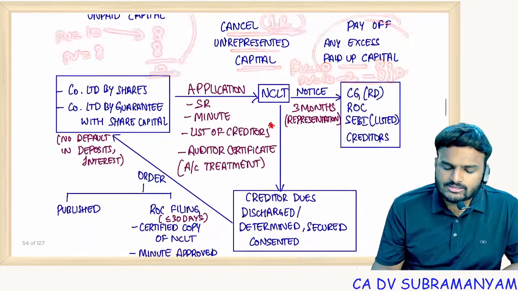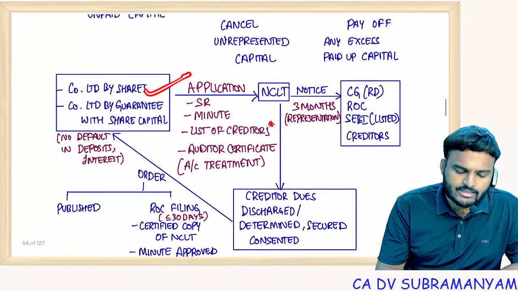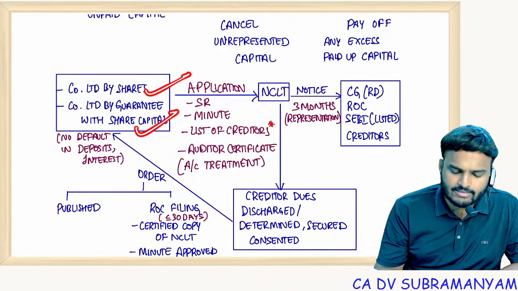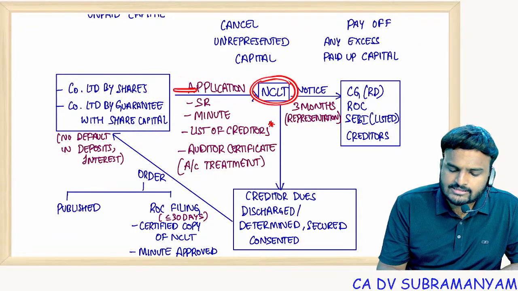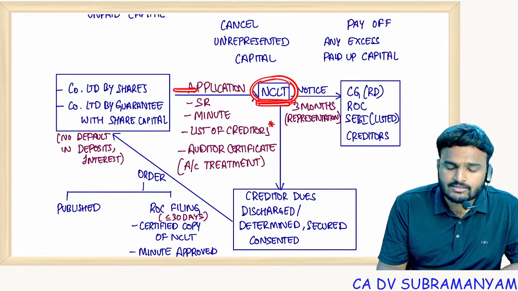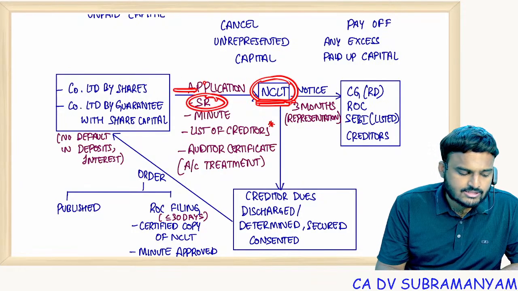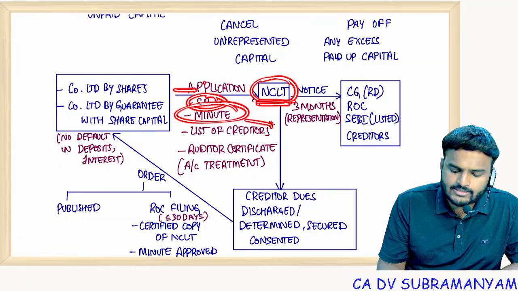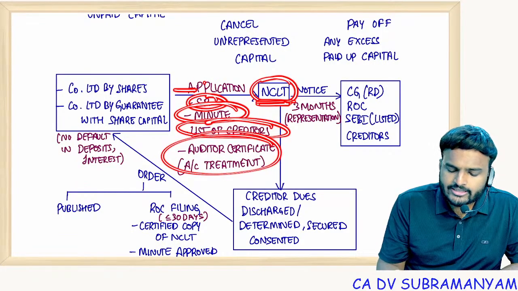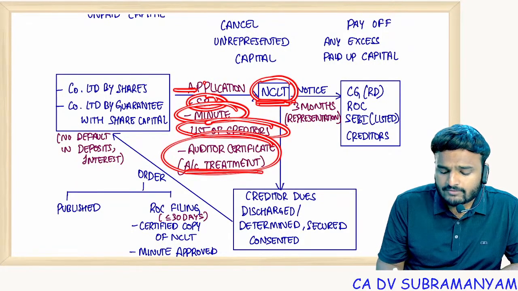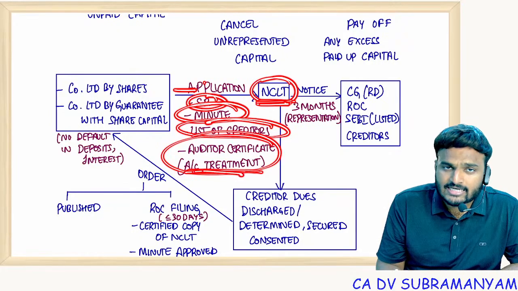So this is applicable to two companies: company limited by shares, and company limited by guarantee with share capital. For that, file an application with NCLT. NCLT approval is compulsory. Along with the application, attach copy of special resolution, copy of minutes, list of creditors, auditor certificate confirming compliance with accounting treatment as per accounting standards.